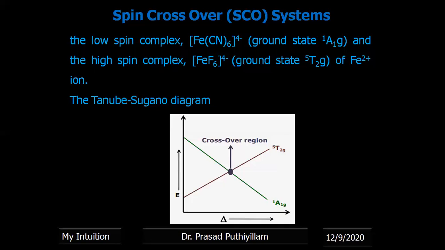Considering the case of Fe2+ as an example, consider the low spin complex [Fe(CN)6]4- with the ground state Mulliken symbol 1A1g, and the high spin complex [FeF6]4- with the Mulliken symbol 5T2g. Iron(II) is a d6 system. The Tanabe-Sugano diagram is given here.